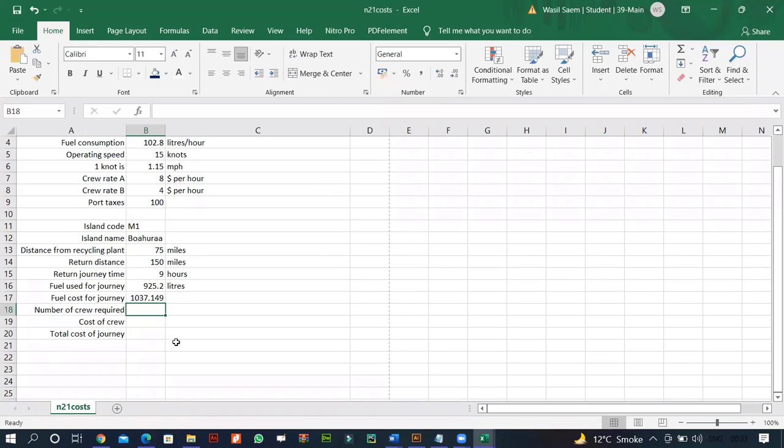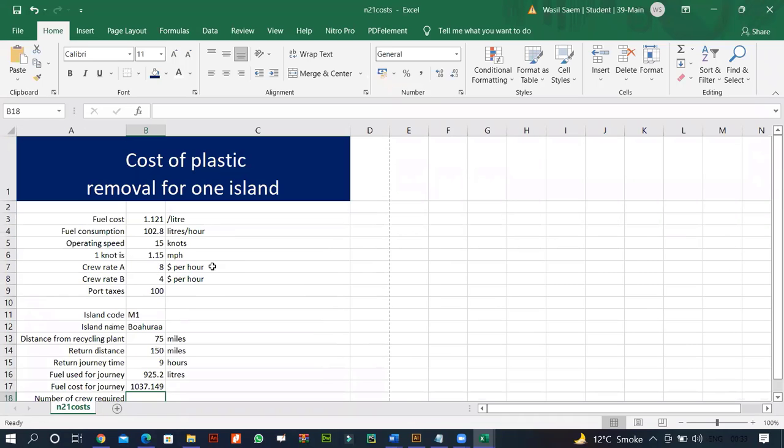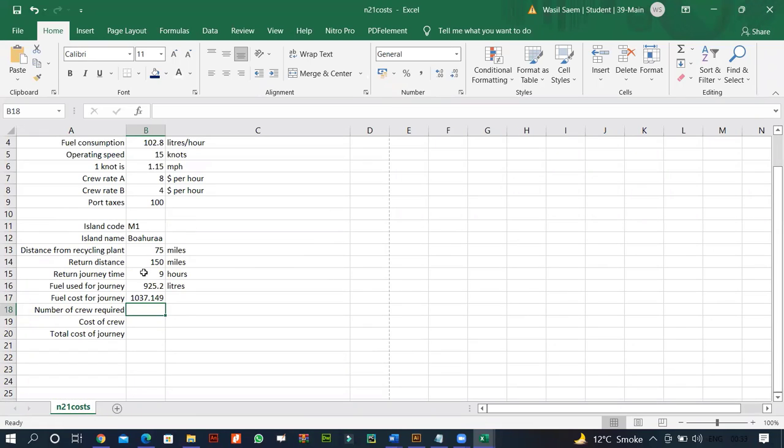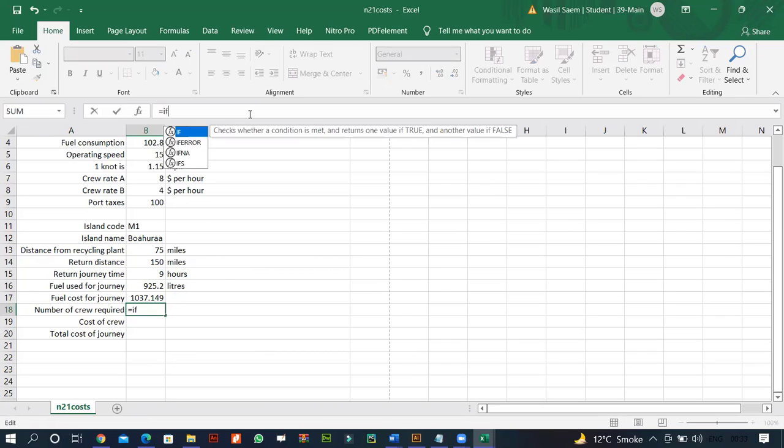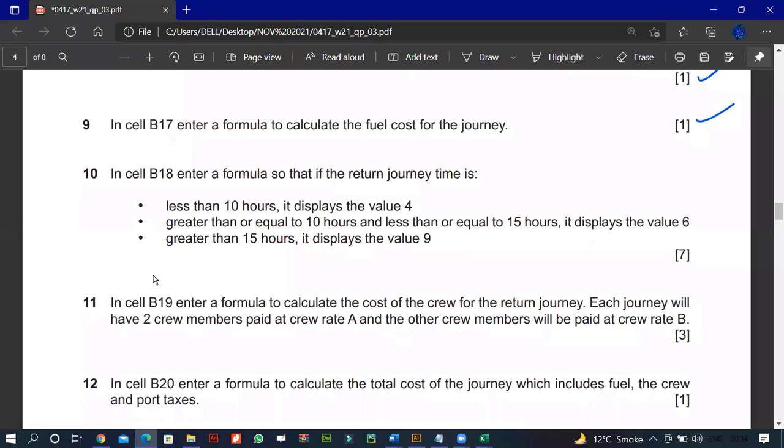I'm just having a look where is the journey time. Oh, sorry. Return journey time. So we'll do over here equals to IF, and we'll say that if current journey time, what does it say, is less than 10 hours.